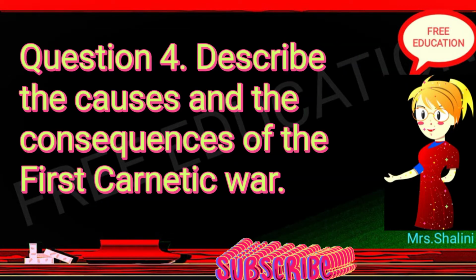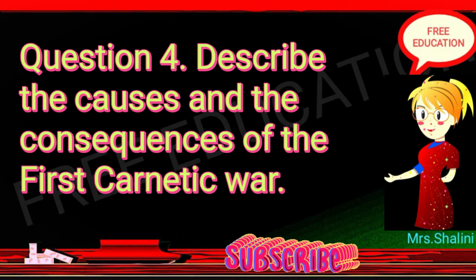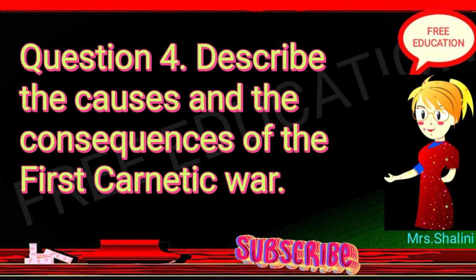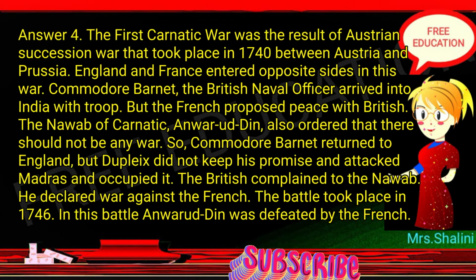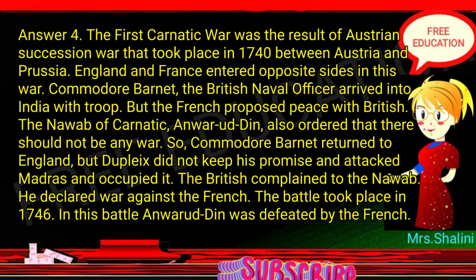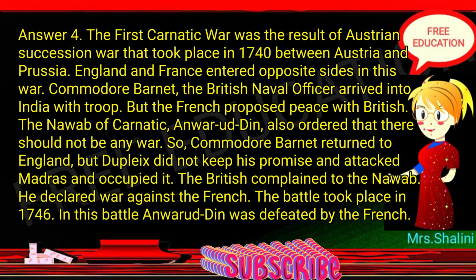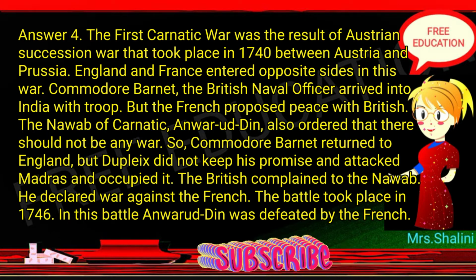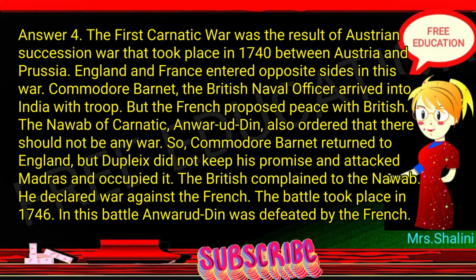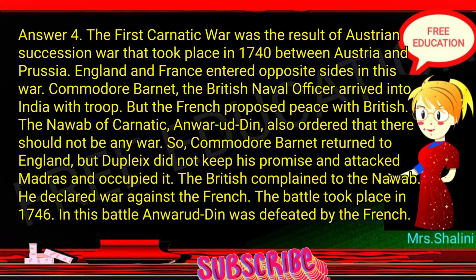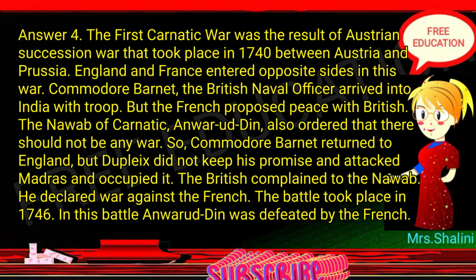Question 4. Describe the causes and the consequences of the First Carnatic War. Answer 4. The First Carnatic War was the result of the Austrian Succession War that took place in 1740 between Austria and Prussia. England and France entered on opposite sides in this war. Commodore Barnett, the British naval officer, arrived in India with troops. But the French proposed peace with the British.